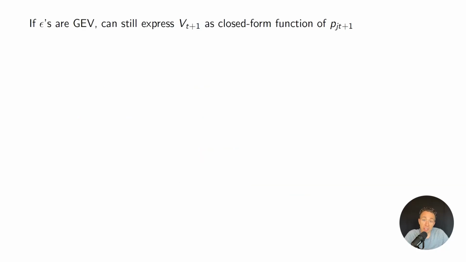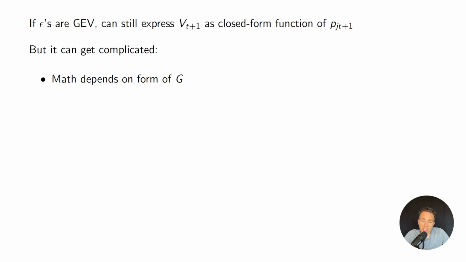Now let's shift gears and talk about what happens if the epsilons are GEV instead of type 1 extreme value. And the idea is that we can still express big V_{t+1} in a closed form because of the McFadden theorem that we went over several mini-series ago. However, it gets more complicated because that G function that McFadden derived can get quite complicated. So the exact math is going to depend on the form that this G function takes, but at least we know that big V_{t+1} is equal to log of G.